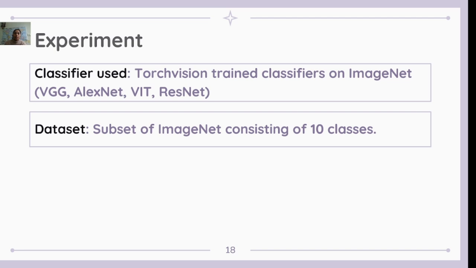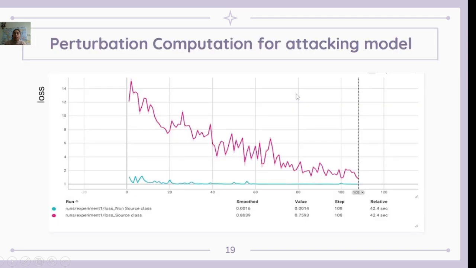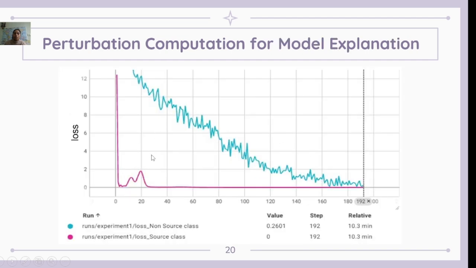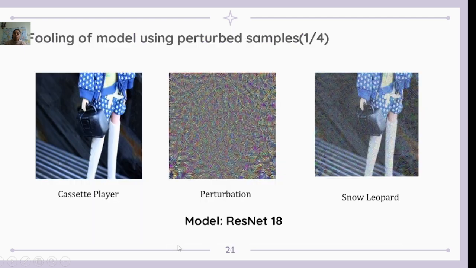We are implementing VGGNet, AlexNet, ViT and ResNet. We are taking ImageNet data consisting of 10 classes. Here we are seeing the loss with respect to non-source samples and with respect to source samples for the attacking model. Here is the loss computation for the model explanation with respect to source and non-source classes.